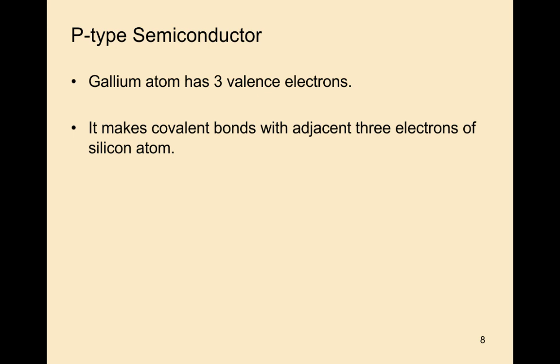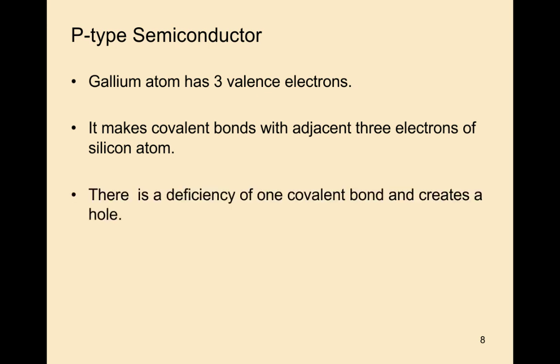So it makes covalent bonds with 3 adjacent electrons of silicon atoms, and there is a deficiency of 1 covalent bond, which creates a hole. So gallium's 3 valence electrons form covalent bonds with 3 electrons of silicon atoms. There is a deficiency of 1 covalent bond and it creates a hole.